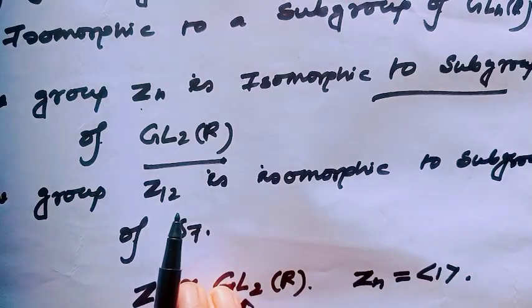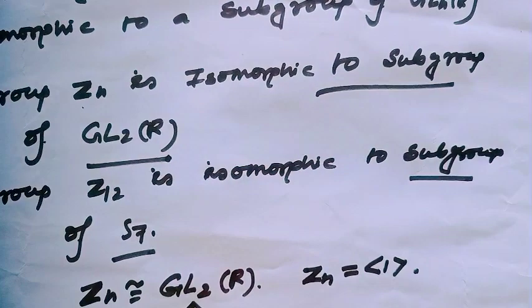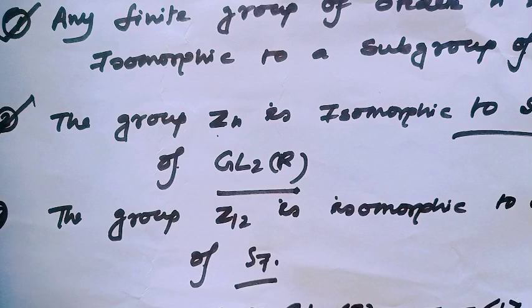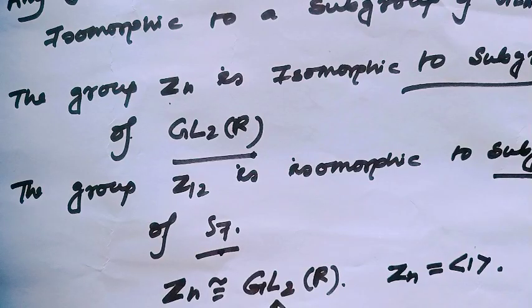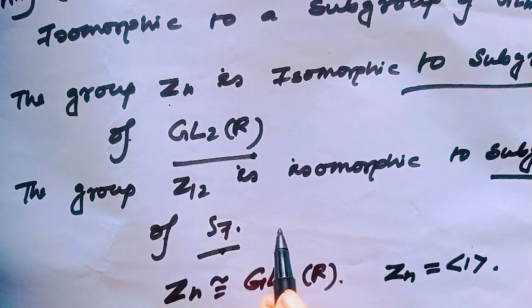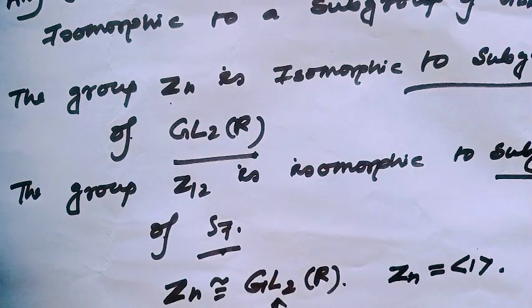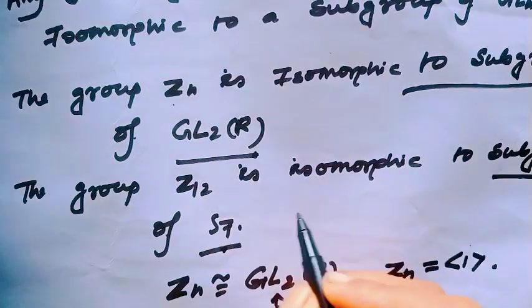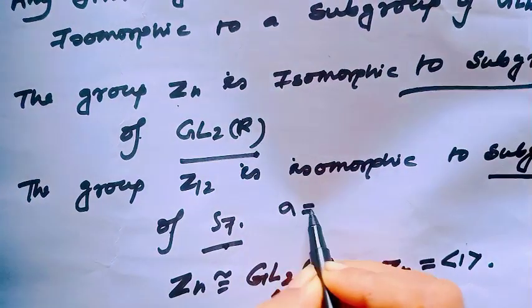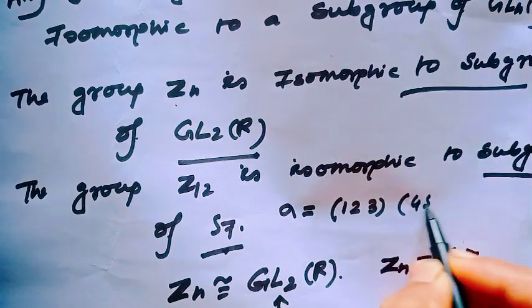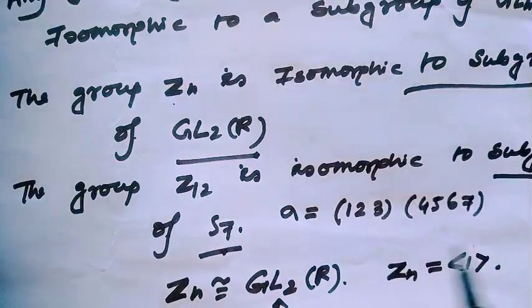Now notice the third option. The third option says Z12 is isomorphic to a subgroup of S7. This is also the same as the second option. Think, which element has order 12 in S7? Just notice sigma equal to (1 2 3)(4 5 6 7).